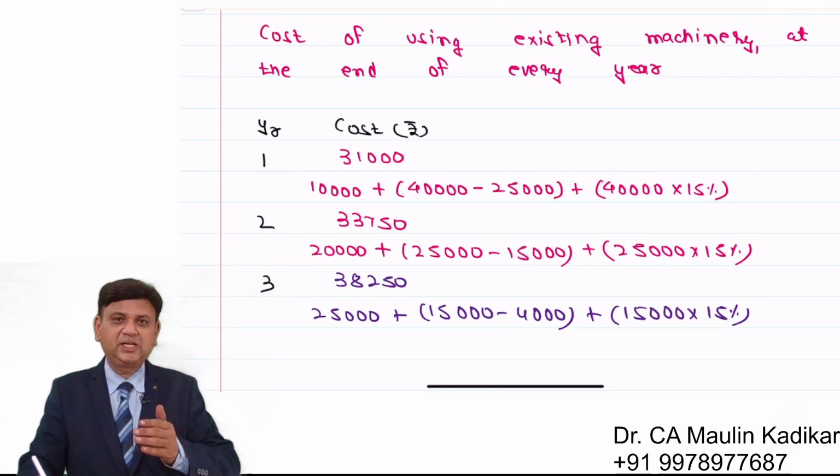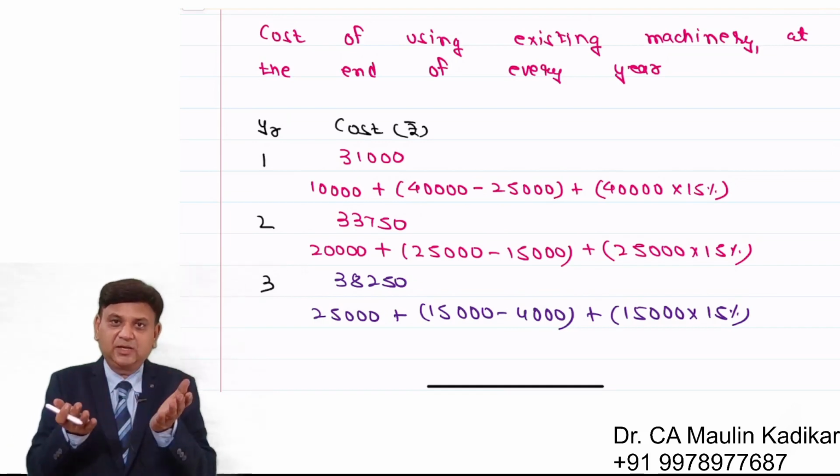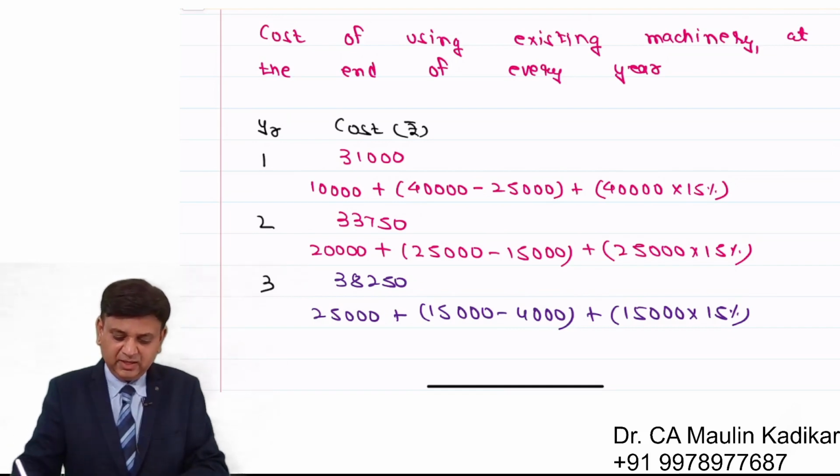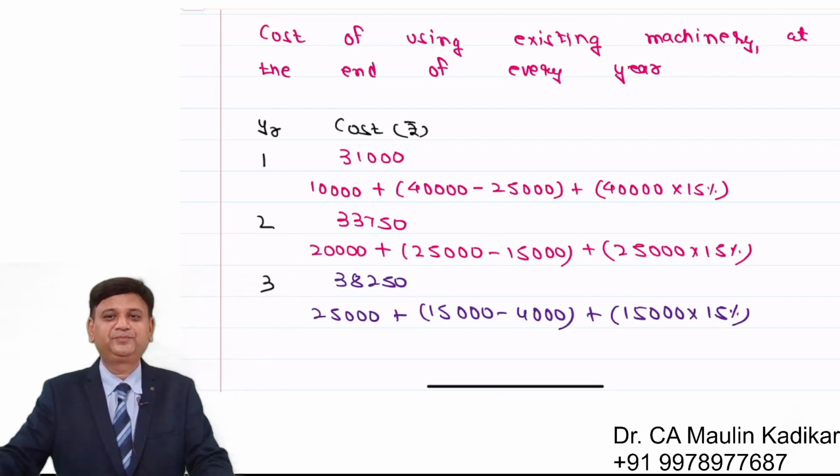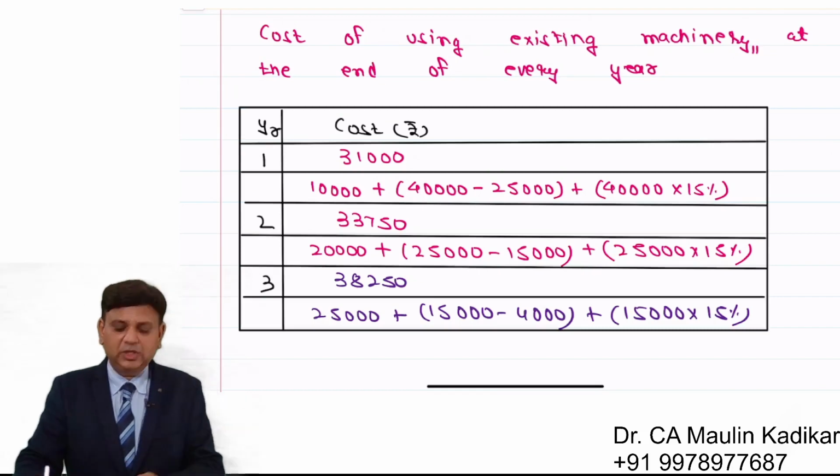Now we can see that the cost increases in the second year. So we advise the company that you should sell the existing asset at the end of the first year. So read on with paragraph.